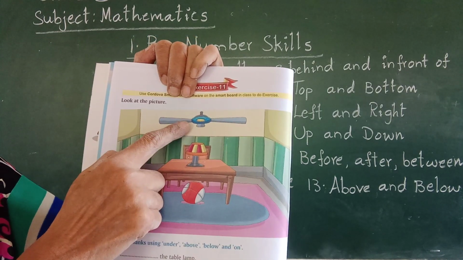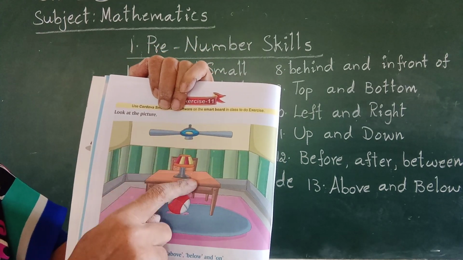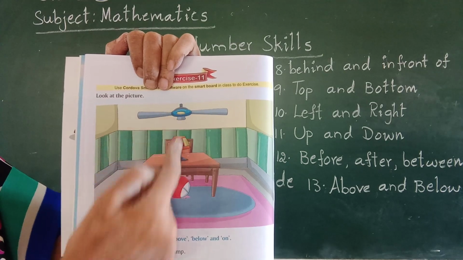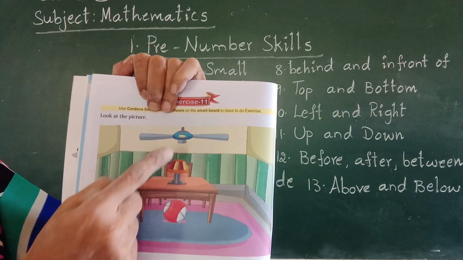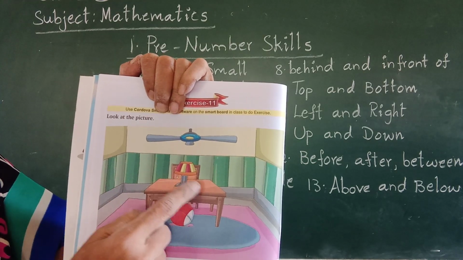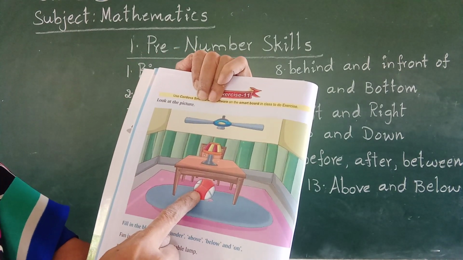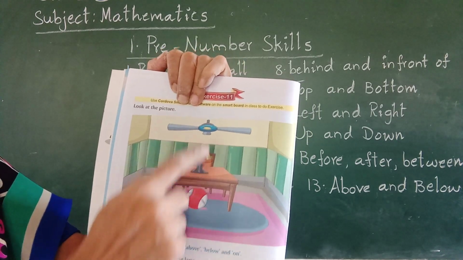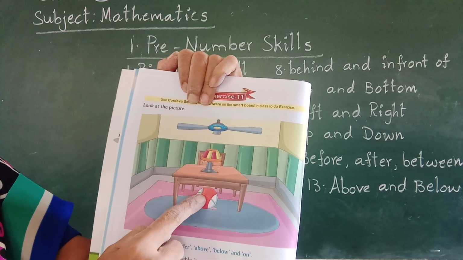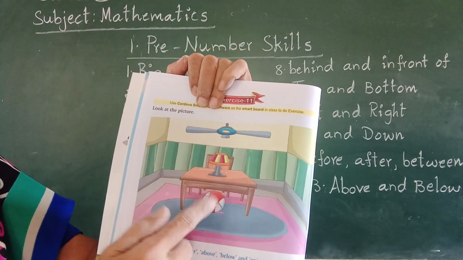Now look at the fan. Fan is above the table. Table lamp is on the table. Where is the ball? Ball is below the table.